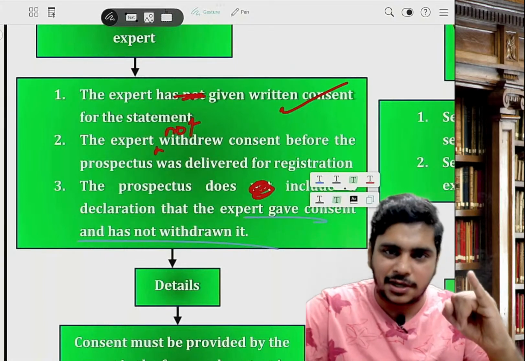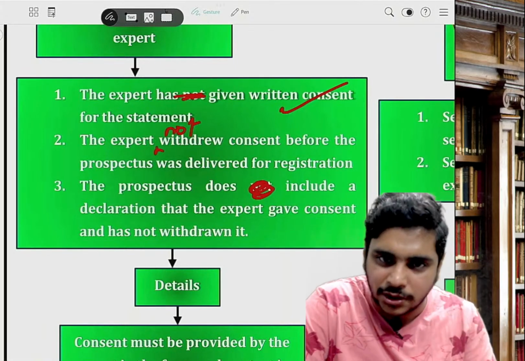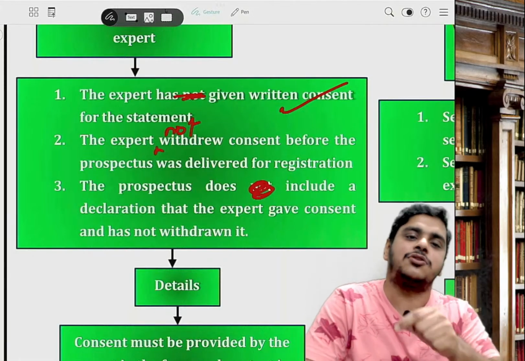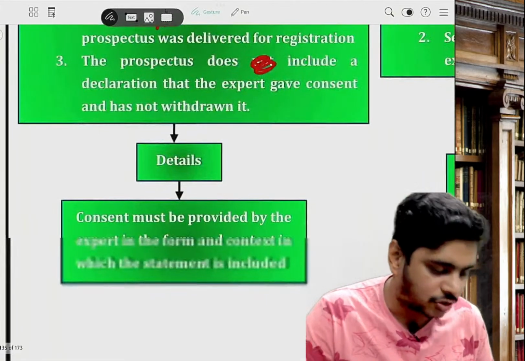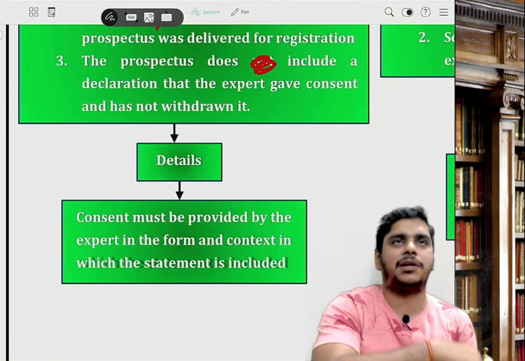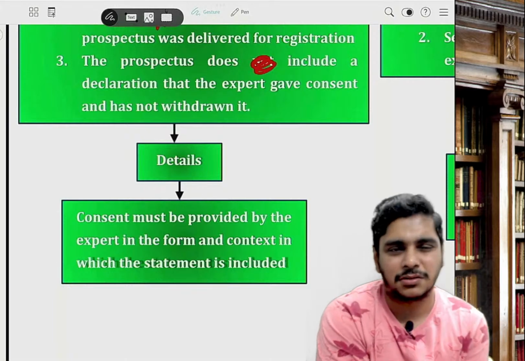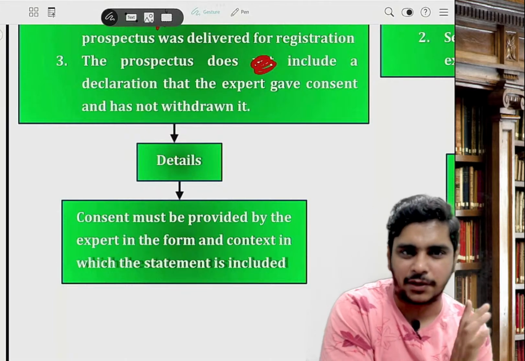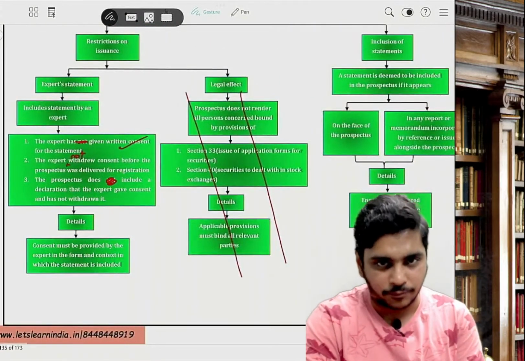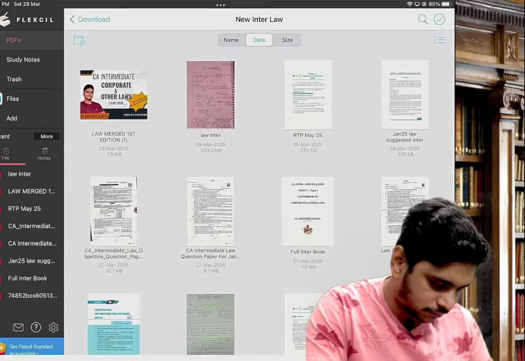So he has given the consent, he has not withdrawn it, and in the prospectus we have written this. It will be assumed that the expert has given the consent. Section 388 came, I think, in the previous attempt. I think in September 24 the expert answer came. Okay, 388. This is again important, 388.